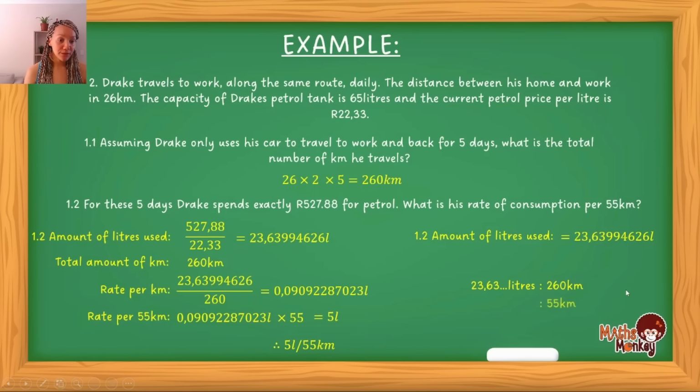So I'm going to place the 55 under the kilometers, anti-clockwise, divide first, then multiply, and I also end up with 5 liters. So again, his rate here is 5 liters for 55 kilometers. And that is how you would reason your way through fuel consumption questions.